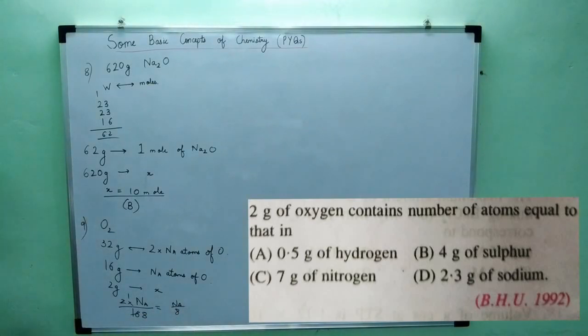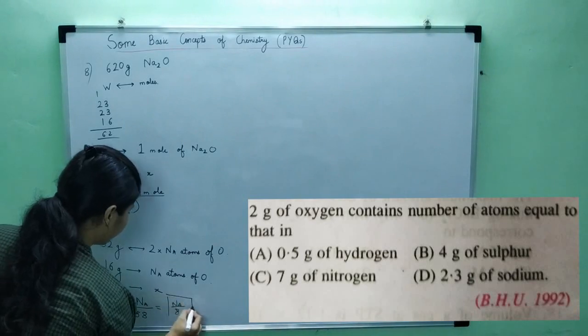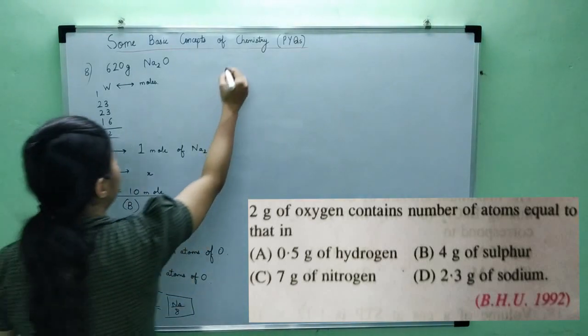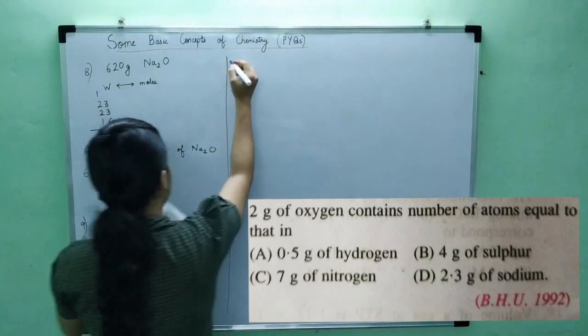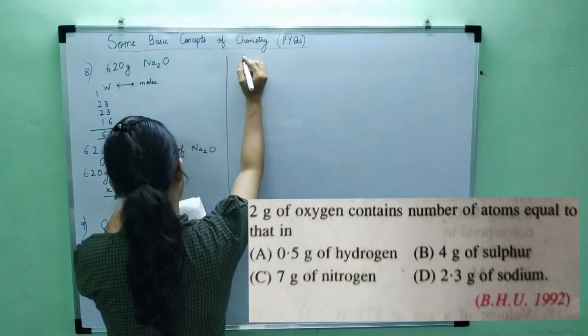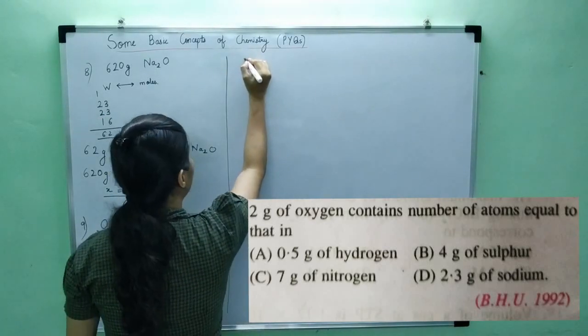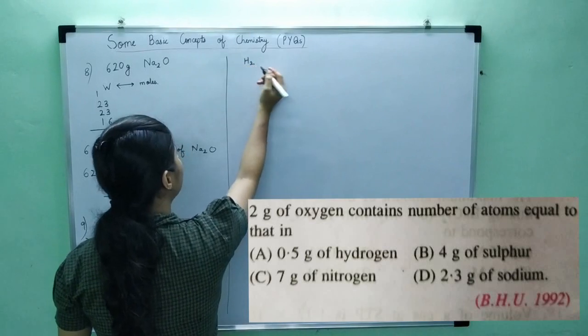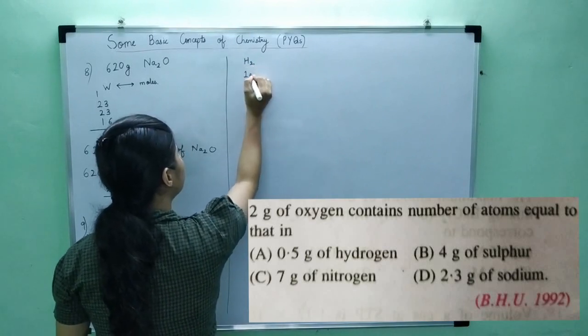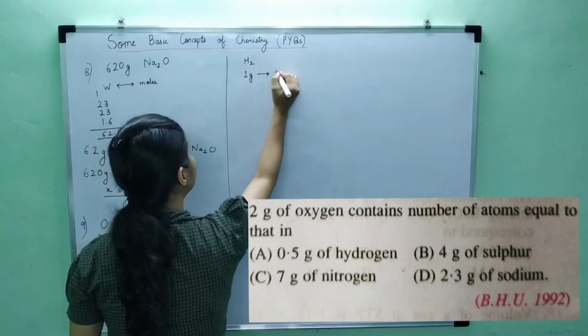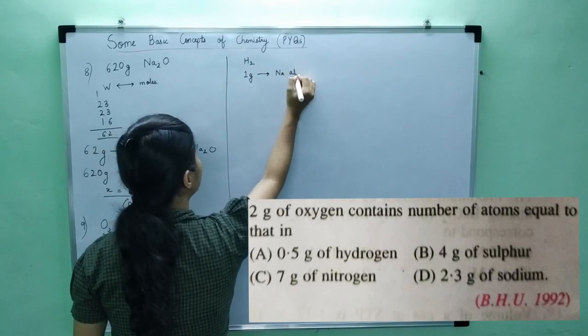So I have to find which of the following contains Na upon 8 atoms. Let's look at the first option. The first option is 0.5 grams of hydrogen. Now hydrogen is also a diatomic molecule. So what will happen? Similarly, 1 gram will contain Na atoms.